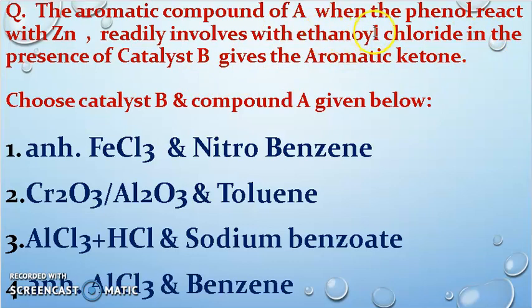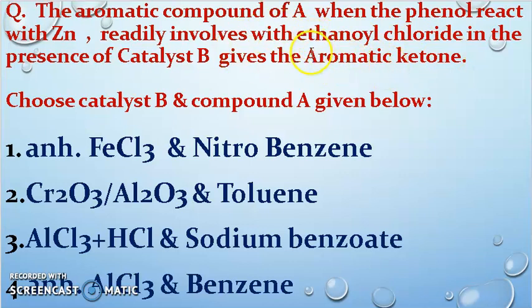If it is acetyl chloride, what will be the end product? It should be acetophenone.